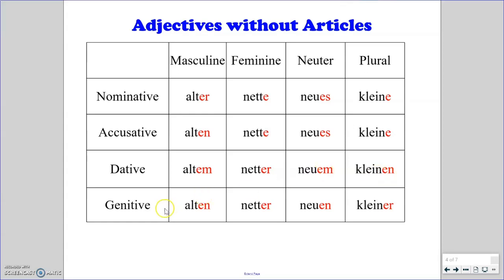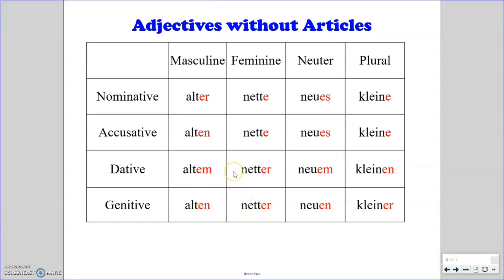kleinen. Genitive, things go a little wonky, and honestly, it is hard to even think sometimes of genitive situations, but they can exist and do exist, so these are the endings that you would see. In the masculine and neuter, this is not representative of the definite article we normally have. Normally we go der, den, dem, des, but in this situation, in this context, in this grammar that we find ourselves in, it's an en ending, so alten.